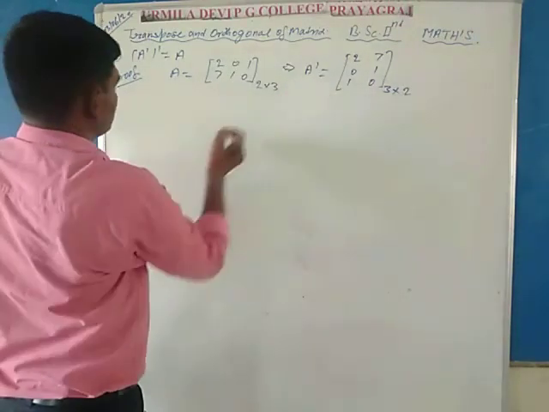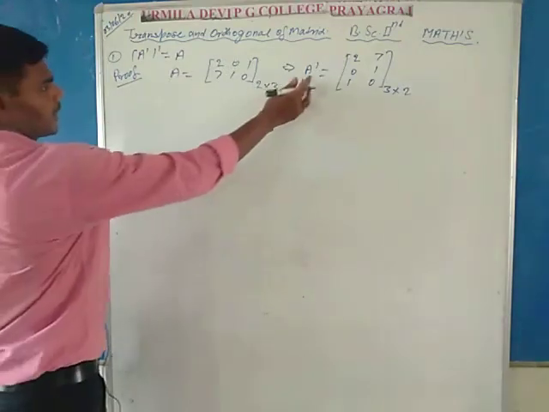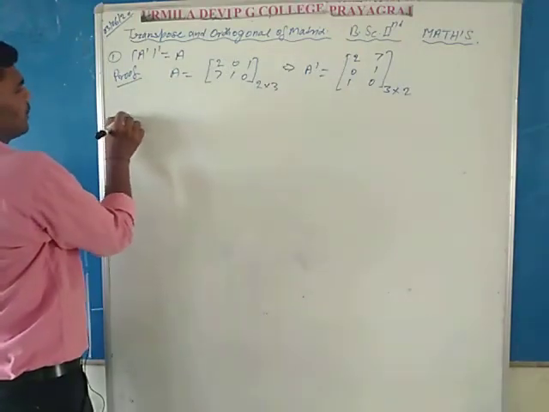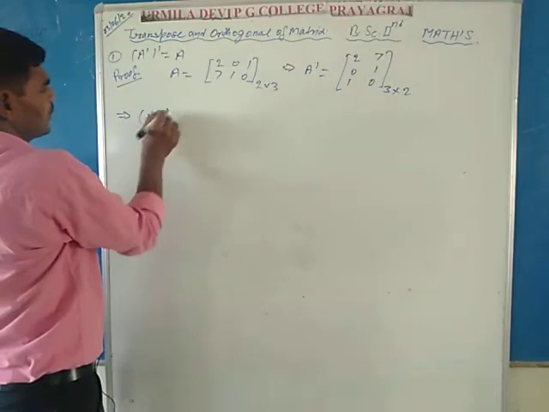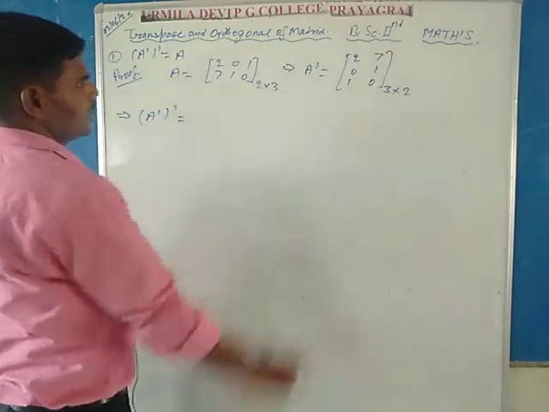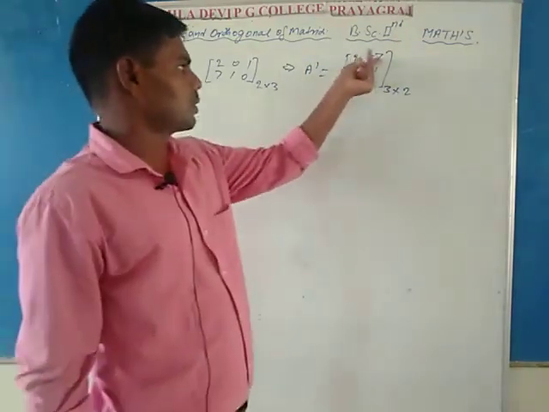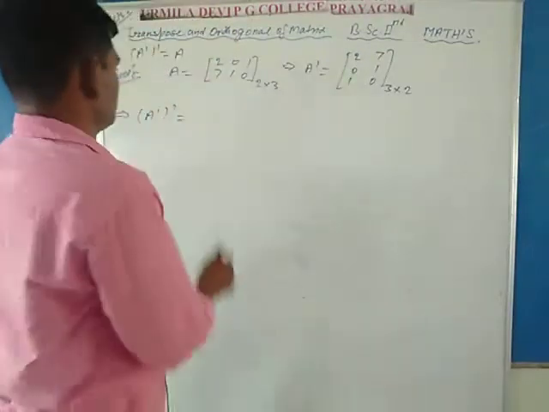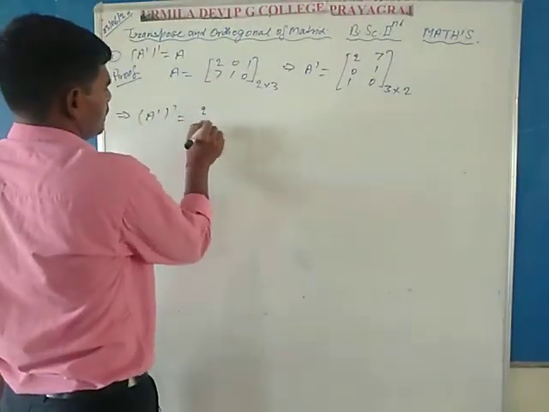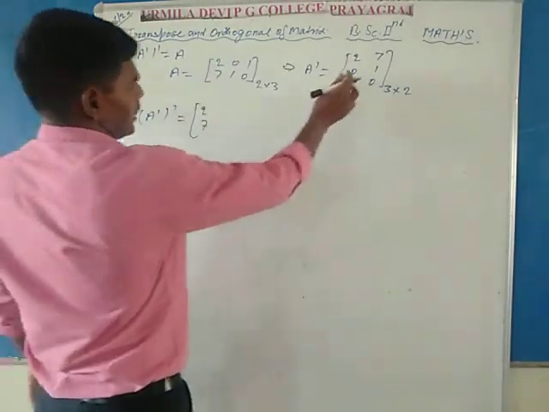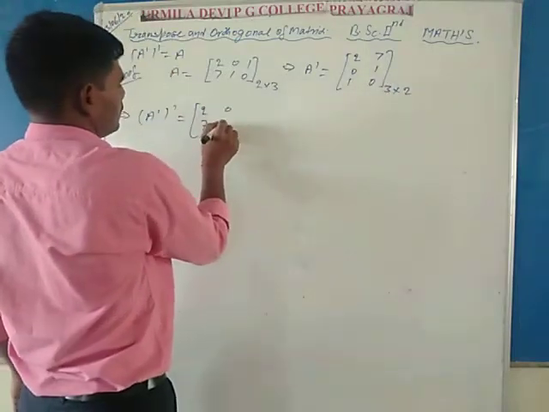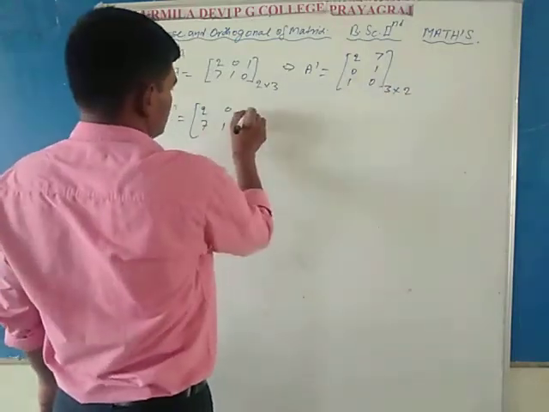I want to transpose the matrix again, so it implies that (A dash) dash is equal to: transpose, first row in first column, second row second column, third row third column.